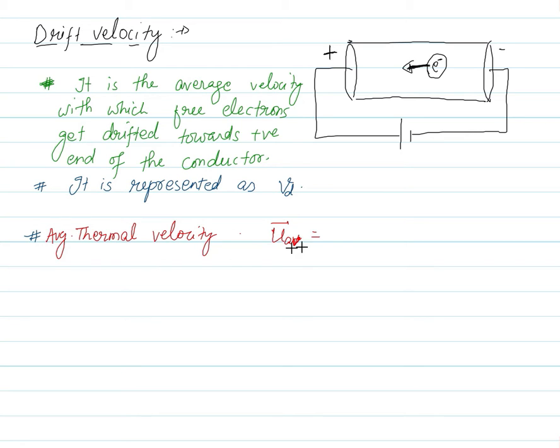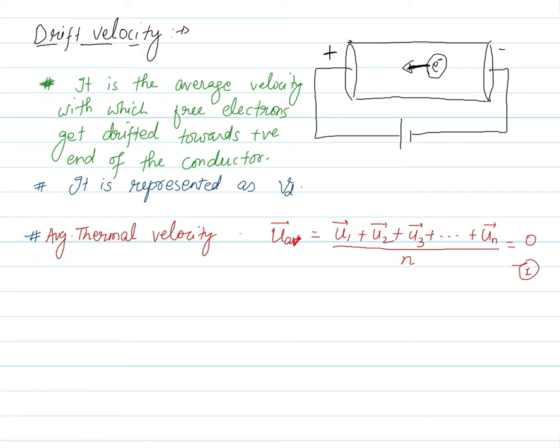In the no battery case, the average thermal velocity comes out to be 0, which can be represented as u1 plus u2 plus u3 up to the nth term, if there are n free electrons inside the conductor, divided by n. This is how we find the average, and this average velocity is 0. We had already discussed this concept. Suppose this is equation number 1.